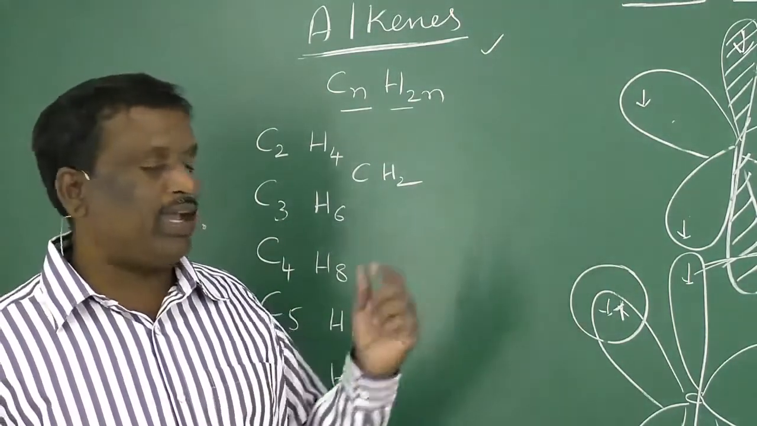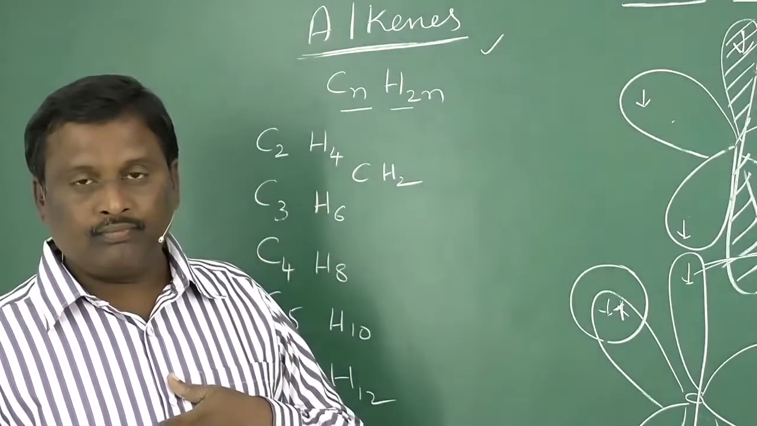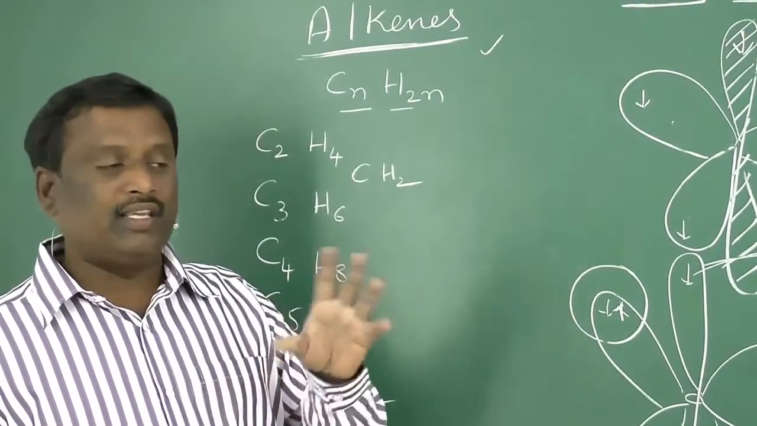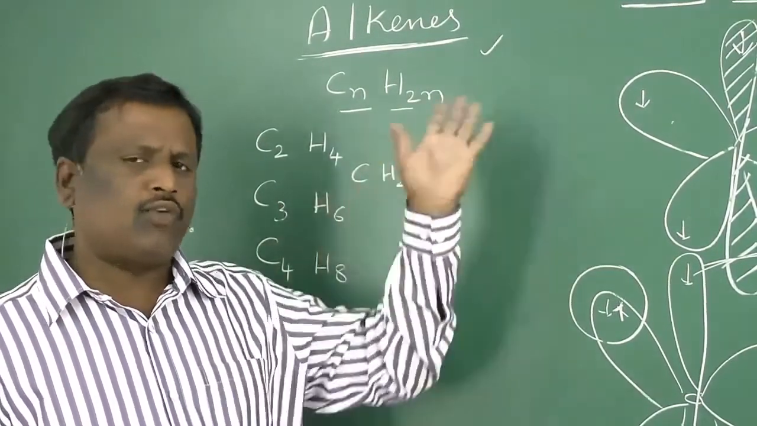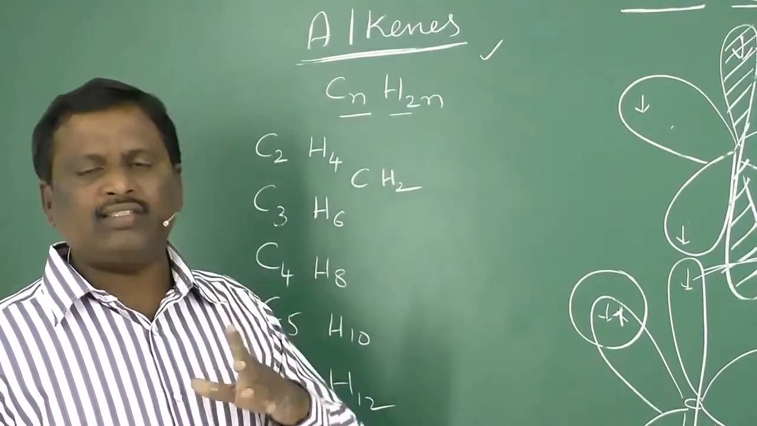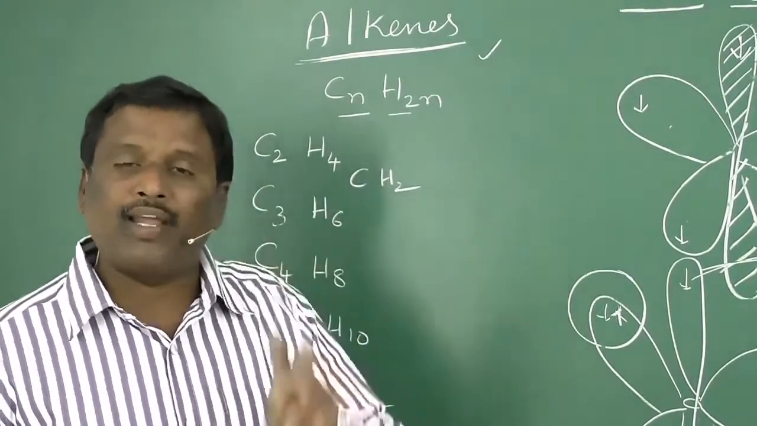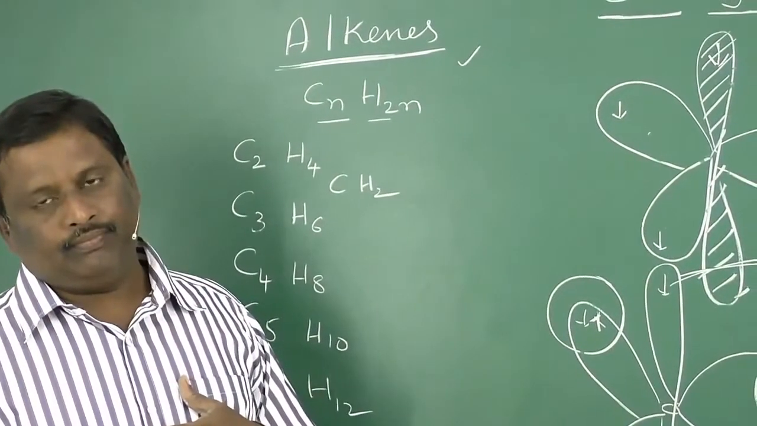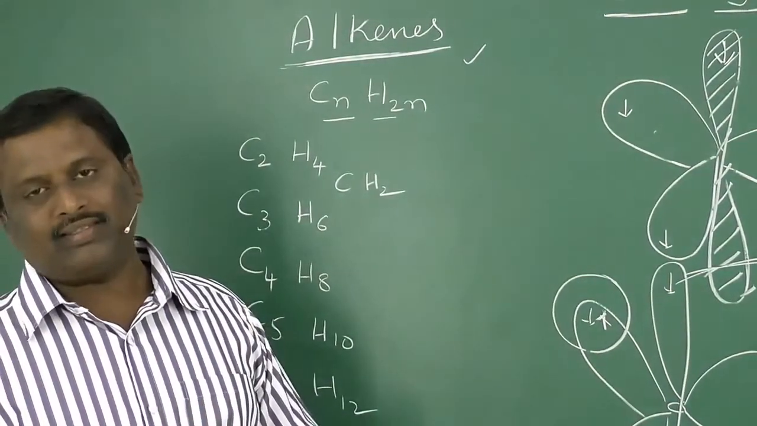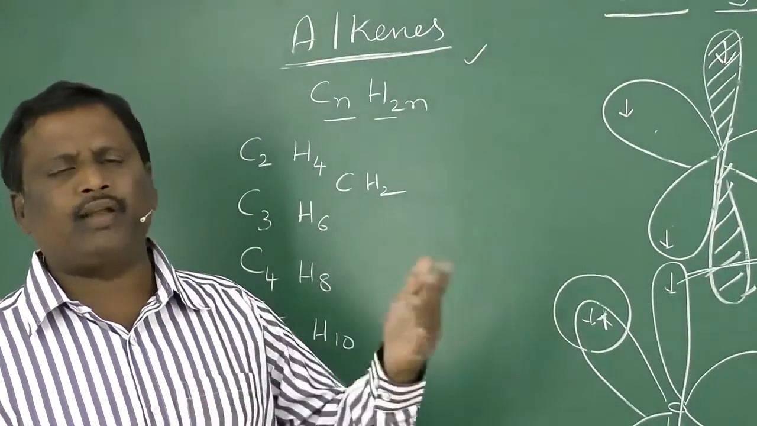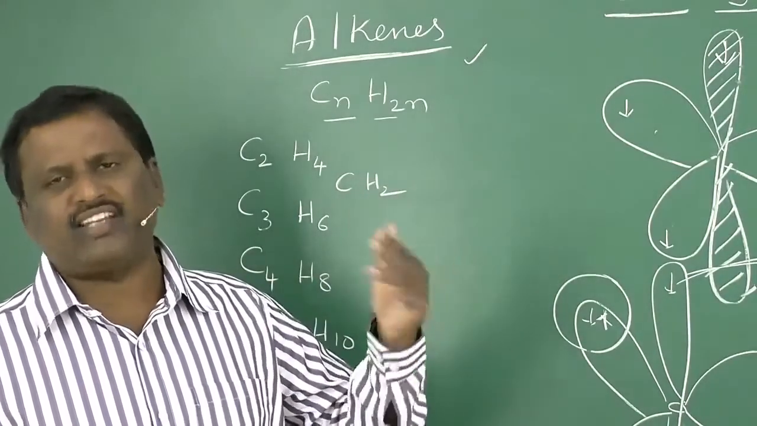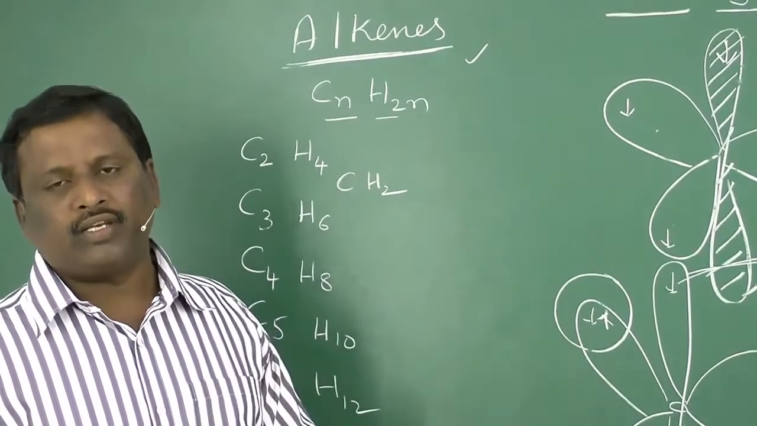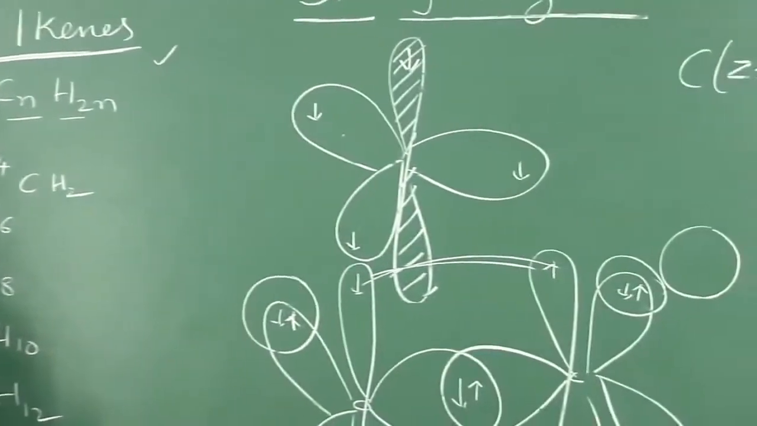In some compounds you may have more than one double bond, and they are said to be dienes. If two double bonds are there, dienes. If three double bonds are there, trienes. Their general formula is different. Alkenes are the compounds in which only two carbon atoms are in sp2 hybridization and the rest are in sp3. They are said to be alkenes. If two double bonds are there, that's a special category: dienes, trienes, tetraenes, and so on. So this is another type of hybridization formed by carbon atoms.